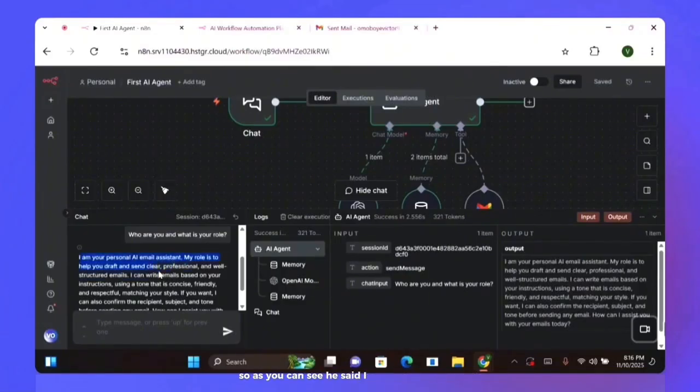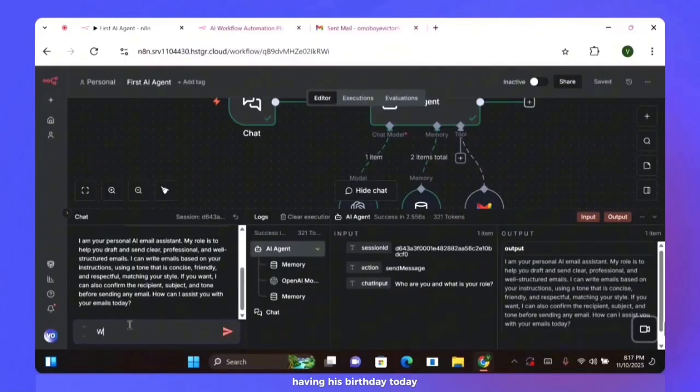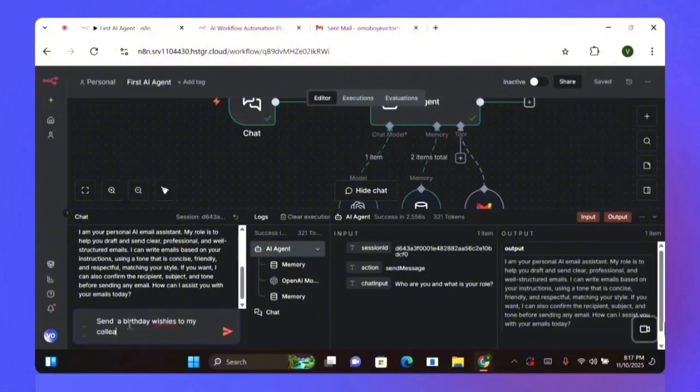As you can see, he said, "I am your personal AI assistant. My role is to help you draft and send clear, professional, and well-structured emails. I can write emails based on your instruction using the tools that is concise, friendly, and respectful." So I'll be telling him to send an email to my colleagues, and I'm going to include the email address, because I'll be writing to my colleagues, having his birthday today. Let me just give him a little task. Send a birthday wishes to my colleagues.